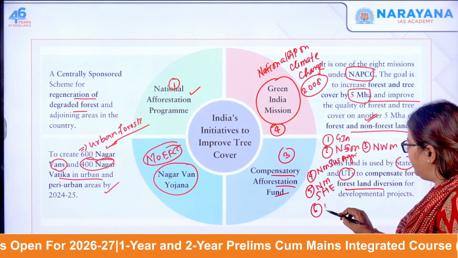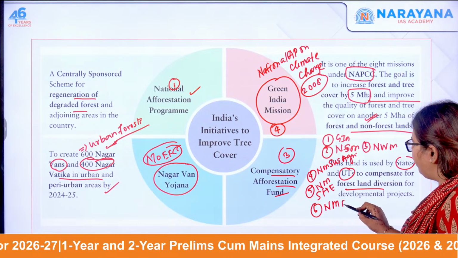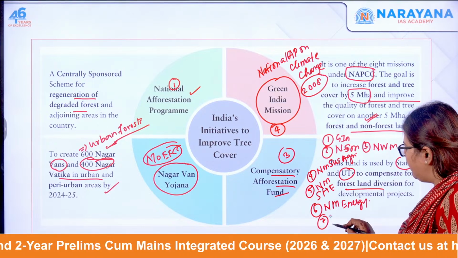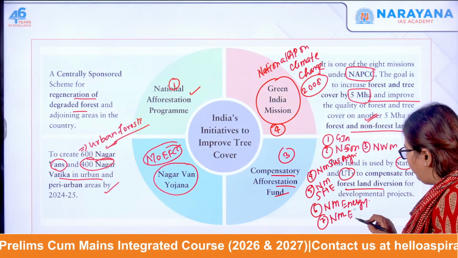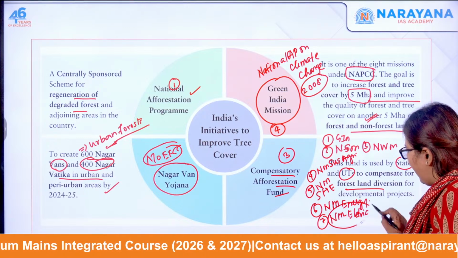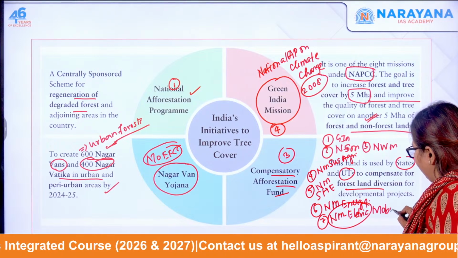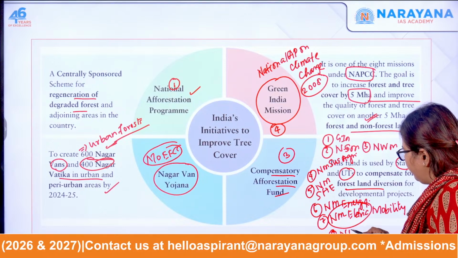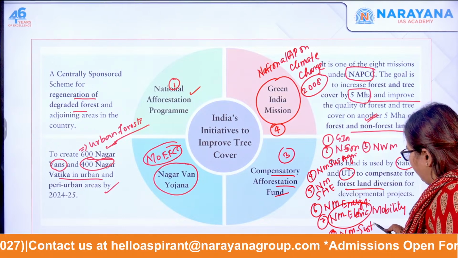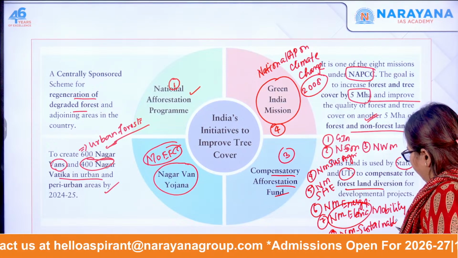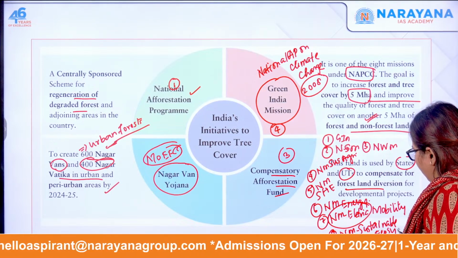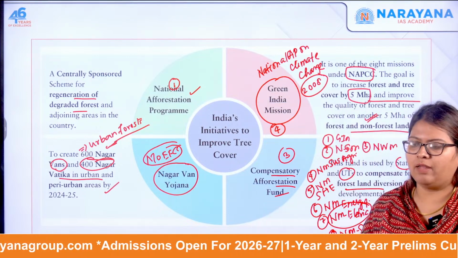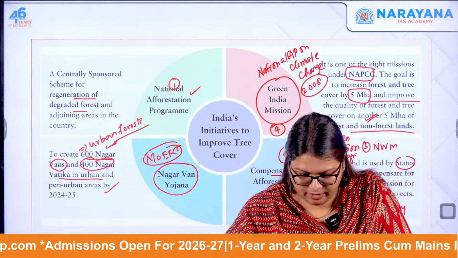The next one is the National Mission on Enhanced Energy Efficiency. Next one, the National Mission on Electric Mobility. This was later added, electric mobility. And next is the National Mission on Sustainable Ecosystems. So these are the 8 missions under this National Action Plan on Climate Change. I hope it is very, very clear.